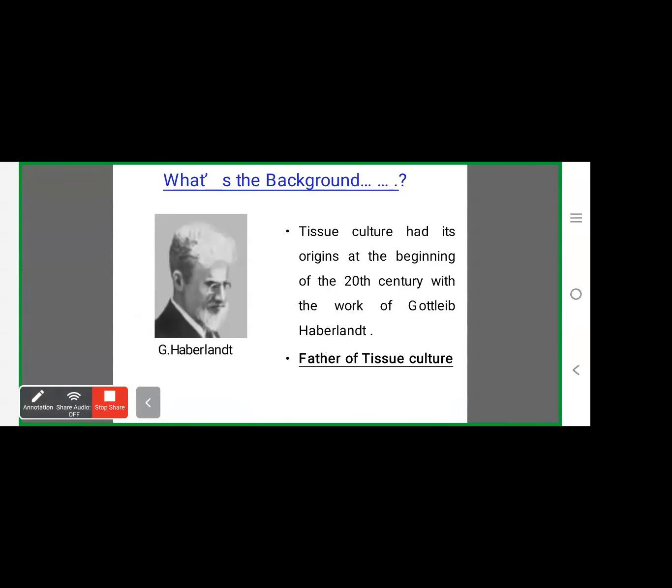So coming to the background, what is the background of plant tissue culture? The great scientist Gottlieb Haberlandt is the father of plant tissue culture, from Germany. This tissue culture technique started from the 20th century onwards.